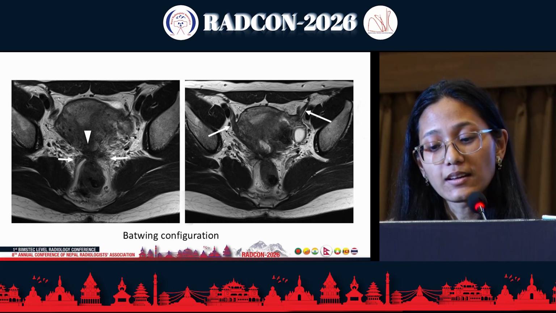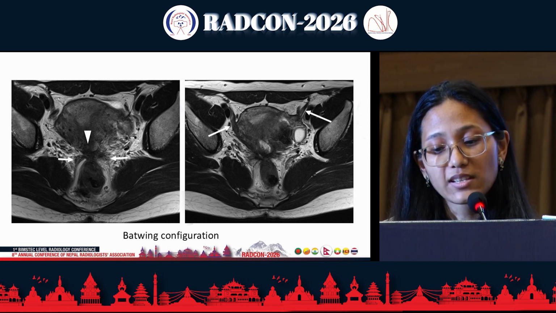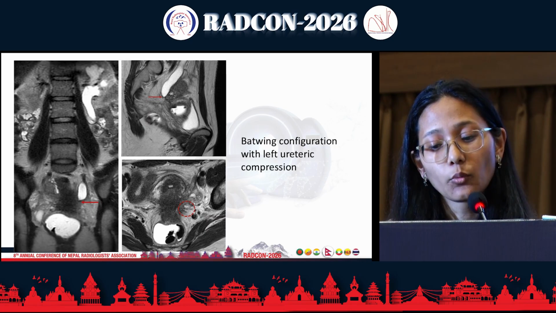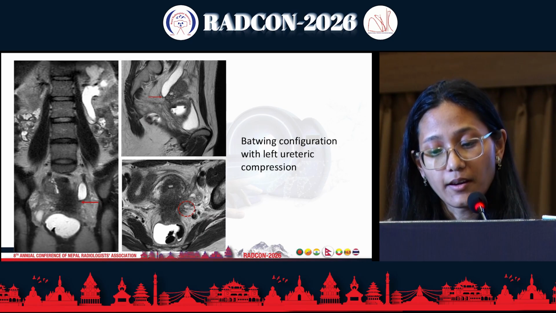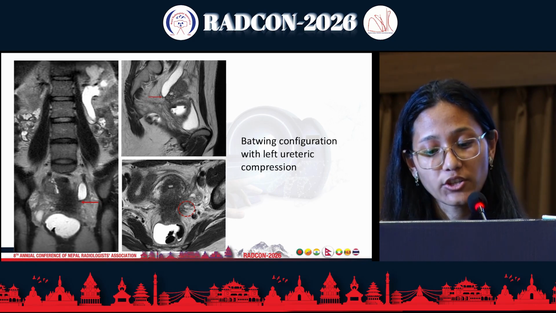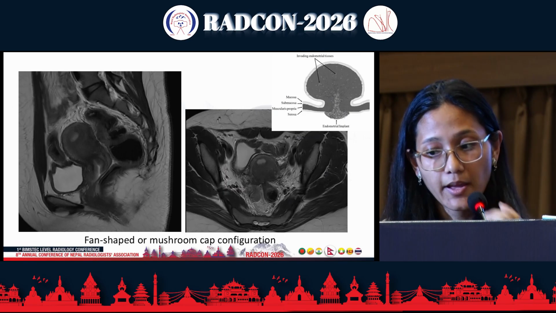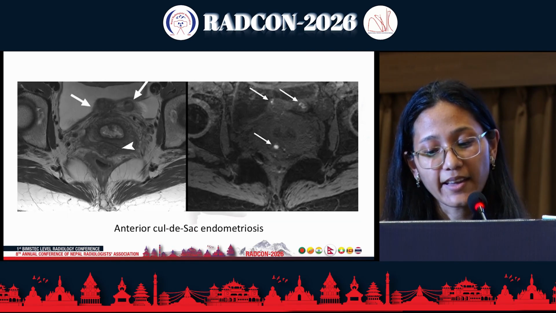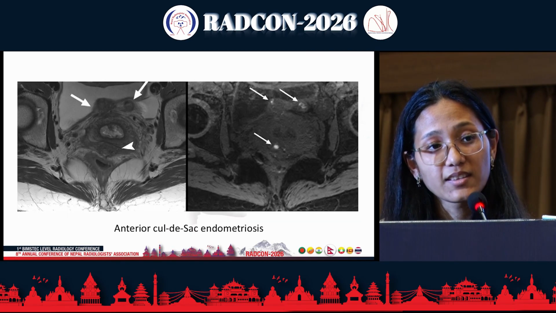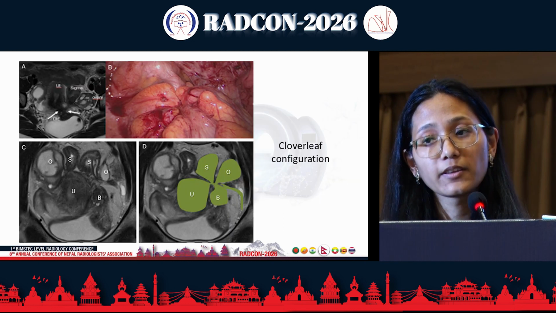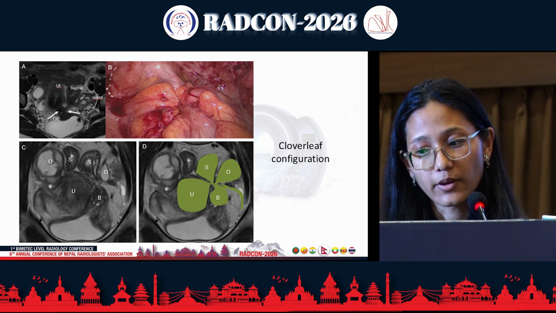And here we can also see the thickening of bilateral round ligament. And here there is the batwing configuration, which has infiltrated into the ureter, causing ureteric compression. And this is the typical fan-shaped or mushroom cap configuration seen with the rectal involvement of endometriosis. This is the anterior cul-de-sac endometriosis. And there might be this thick fibrotic band, which will cause adhesion of different organs together, giving the appearance of clover leaf configuration.